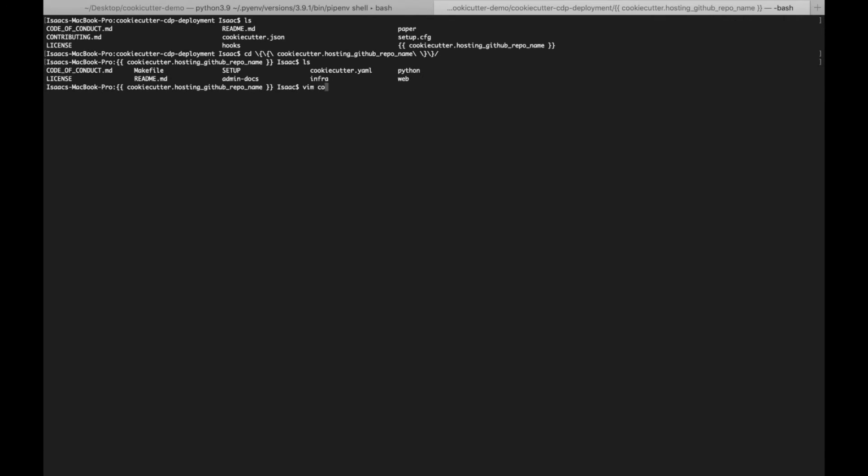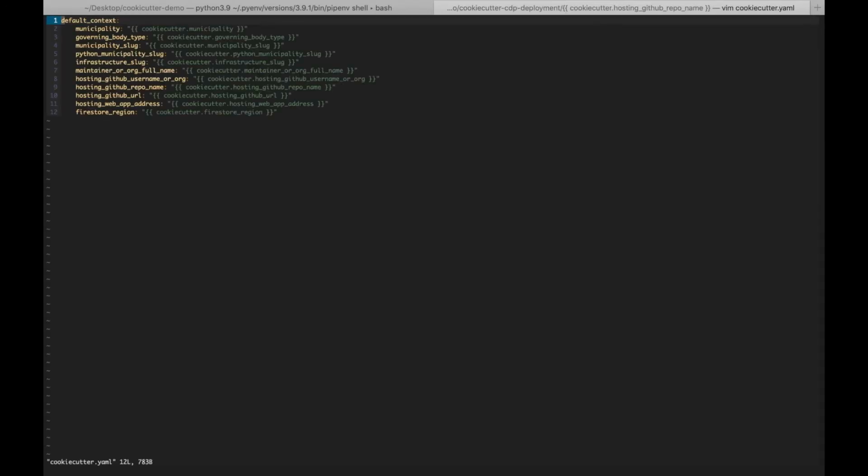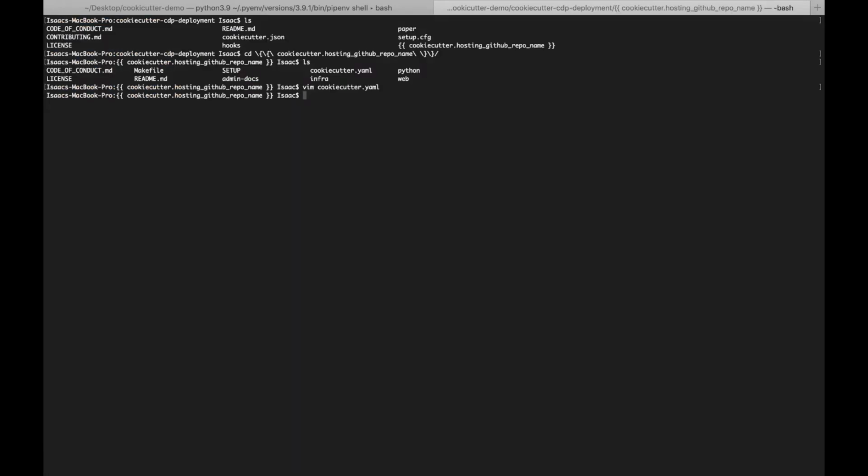We see that there is a YAML file that contains all these variables that will be reused throughout the whole repository. So anytime this tag here is used in that repository, whatever the user provides for example, municipality, will replace wherever this line is. So for example, if we